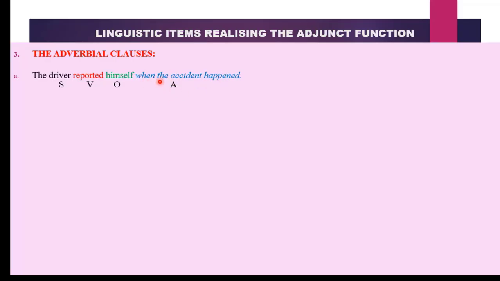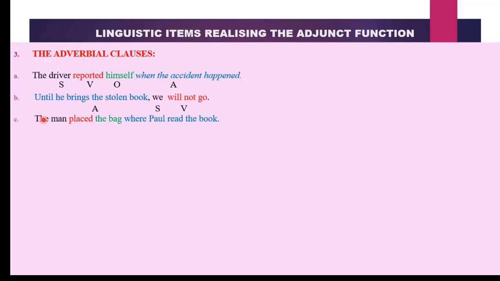So we have a whole clause over here which is telling us time. And since it is functioning as an adjunct, we will call it an adverbial clause. It is a WH clause giving us information about time. So it is an adverbial clause functioning as an adjunct. In the next sentence, until he brings the stolen book, we will not go. Until he brings the stolen book is our adjunct. What information is this clause giving us? It is giving us a condition. Therefore, whenever a clause gives a condition, it becomes an adjunct.